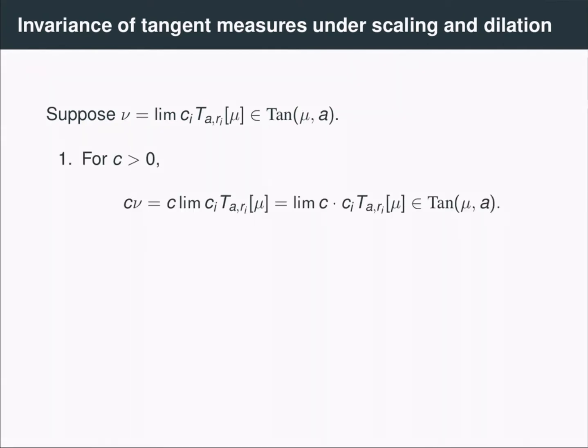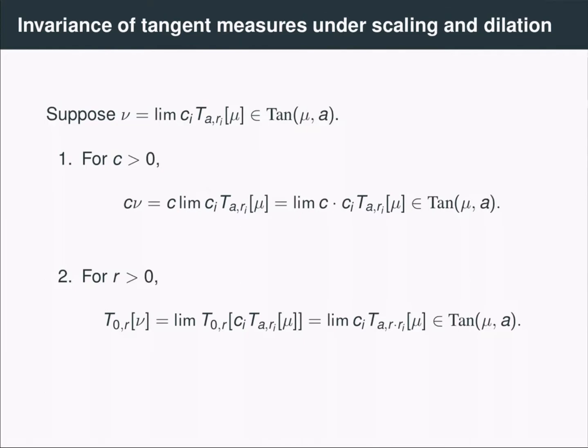Then it's not hard to show that any multiple of nu by a positive number c is also a tangent measure. So this is because we can express c times nu as c times the weak limit of these blowups, but then we can pull the constant c inside this limit. And then we again have a sequence of constants times a sequence of blowups of mu. And by the definition of tangent measures, such a limit must also be a tangent measure of mu at A.